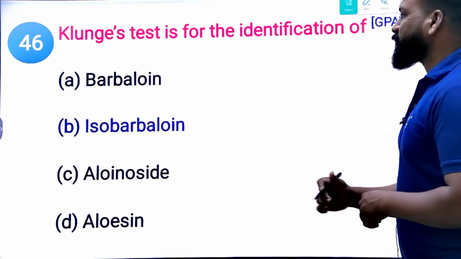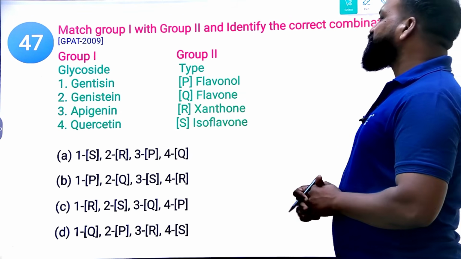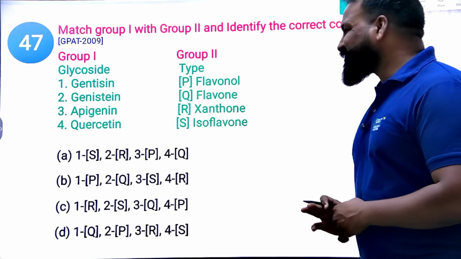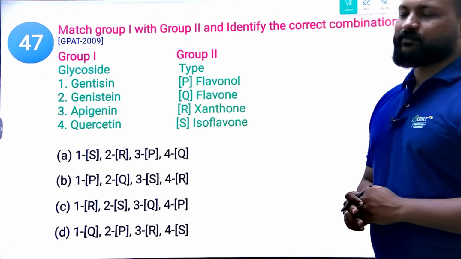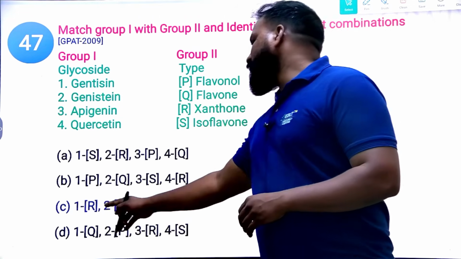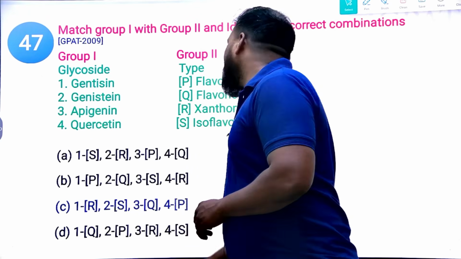Next, match group 1 with group 2 and identify the correct combination: glycosides, that is genistin, apiin and quercetin, and their types. Which type? So the right option will be option C, 1R, 2S, 3Q and 4P. That's it.